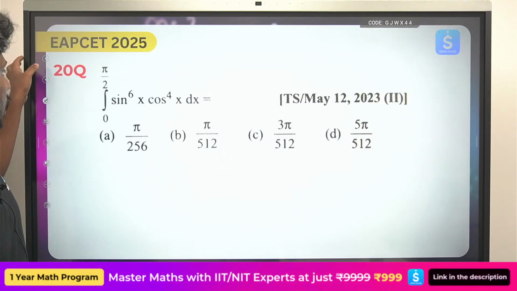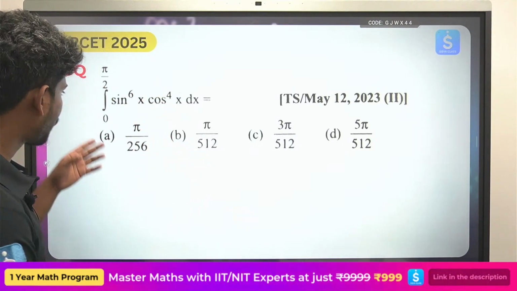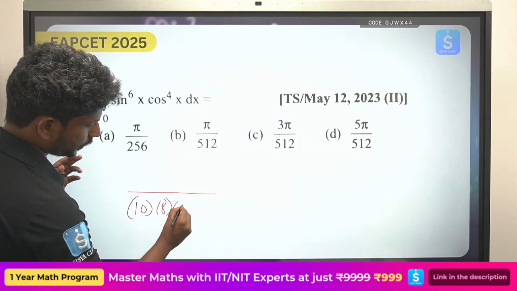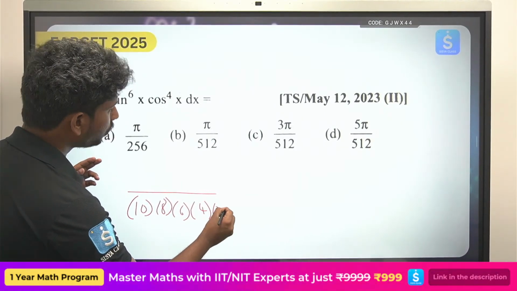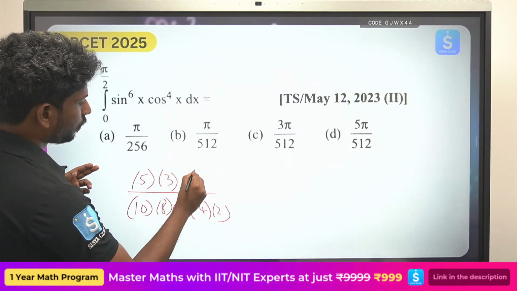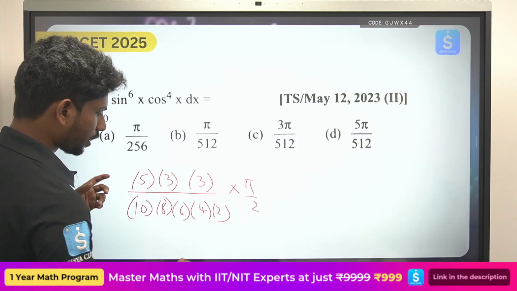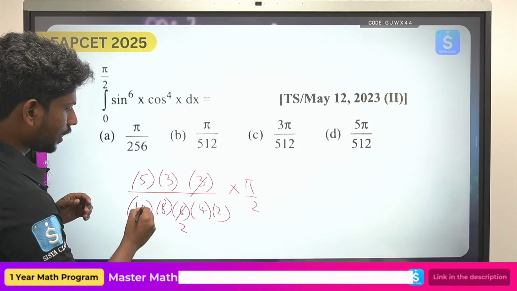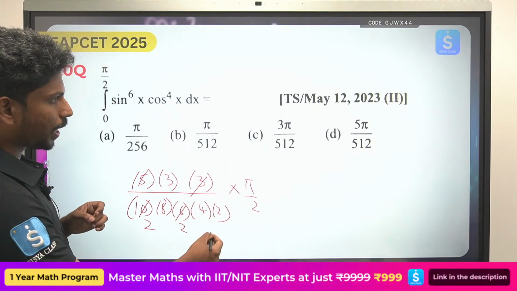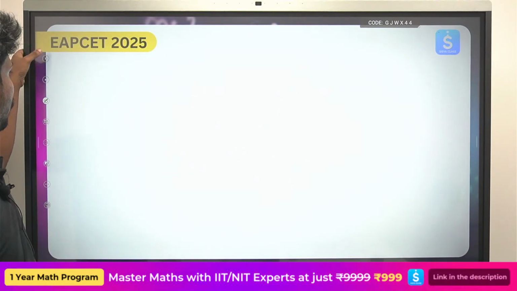Okay, the next one, integral of sin power 6x into cos power 4x, direct formula. What is the formula? 5 into 3 into 1 into 3 into 1, over 10 into 8 into 6 into 4 into 2, into pi by 2, since both powers are even. So if there is any cancellation, do it: 3 2s are 6, and 5 2s are 10. So again it will be 3 pi by 512, obviously there is no other option, 3 pi by 512.